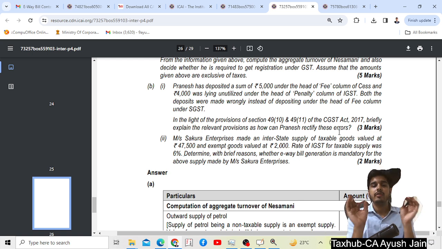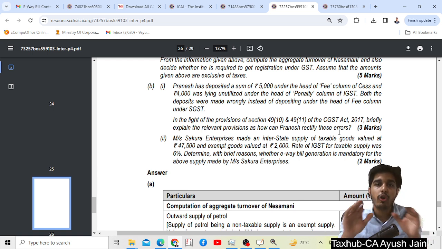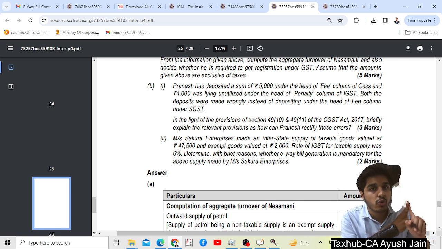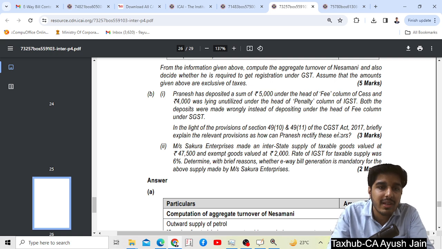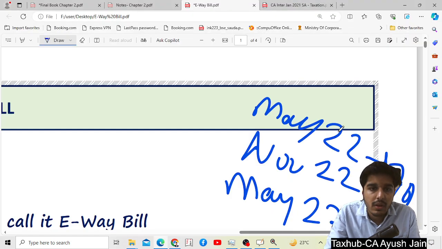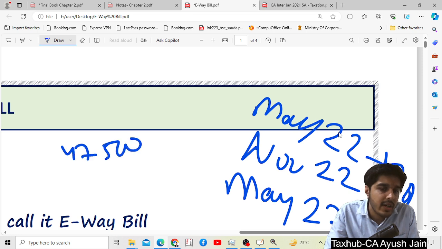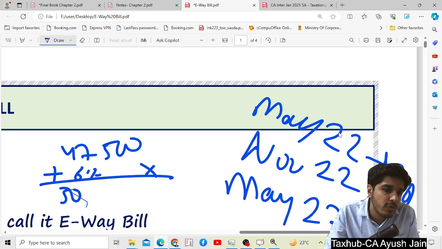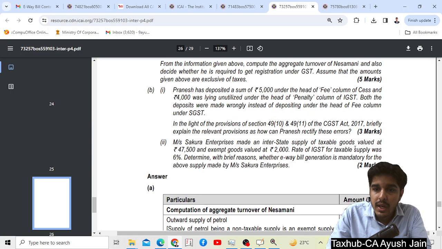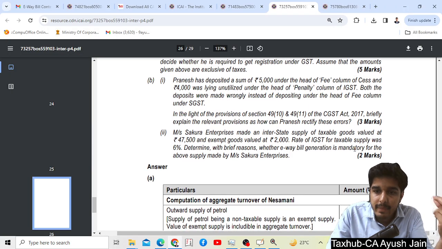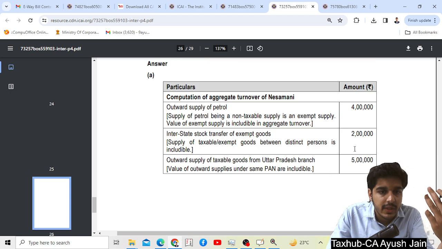So I have very well explained to you what is the meaning of consignment value. It includes GST, but it excludes exempted goods. So what is your total taxable value? It is 47,500. Just ignore the exempted part, plus 6% GST, which comes to 50,350. It means yes, I am liable for the preparation of an e-way bill.